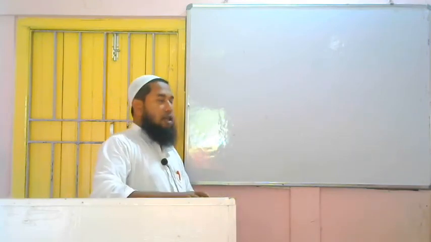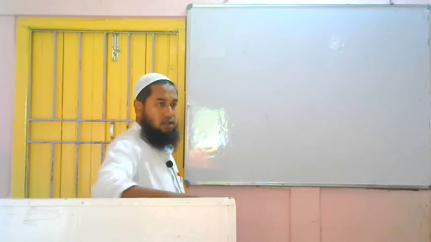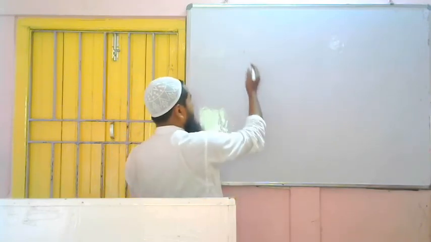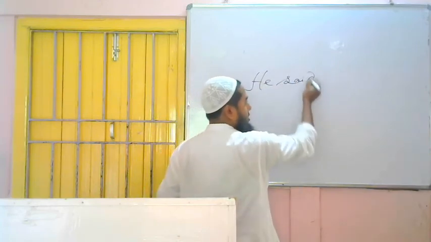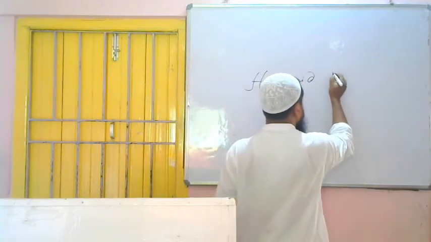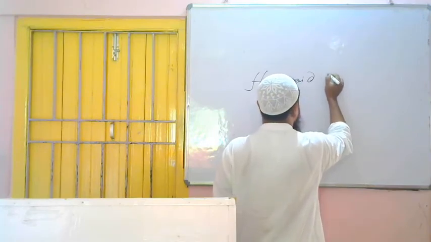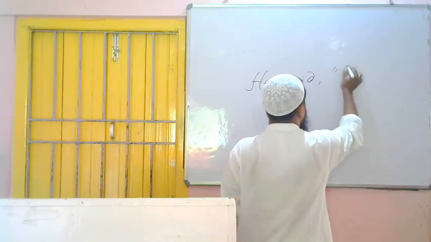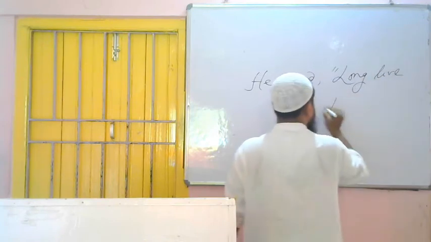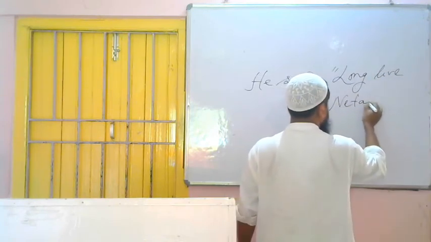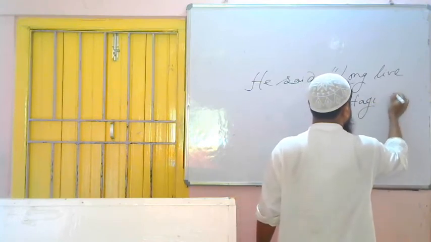Let's take an example. He said, "Long live Netaji."